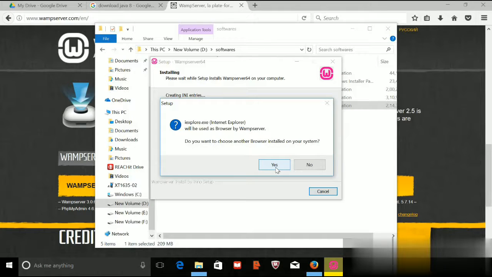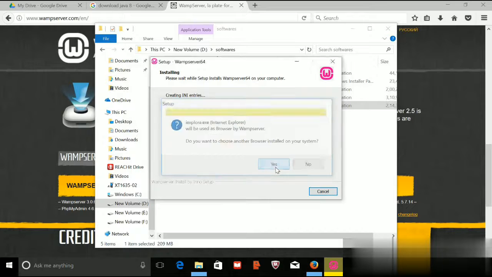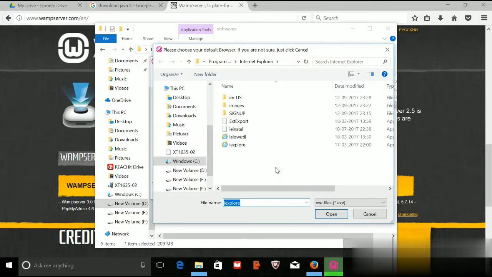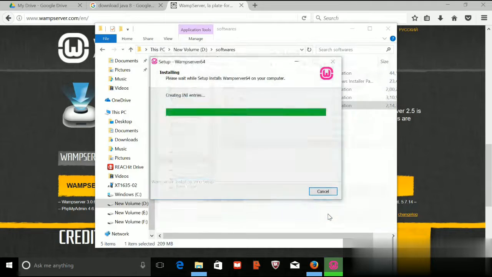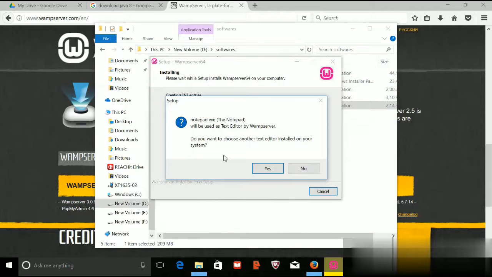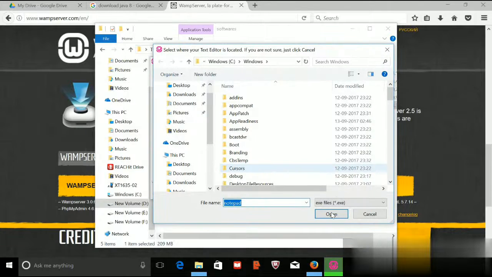So it is saying that it will take as Internet Explorer. So I just go on with this. Just select Internet Explorer application file. Say open. Notepad as your text editor. Say yes.